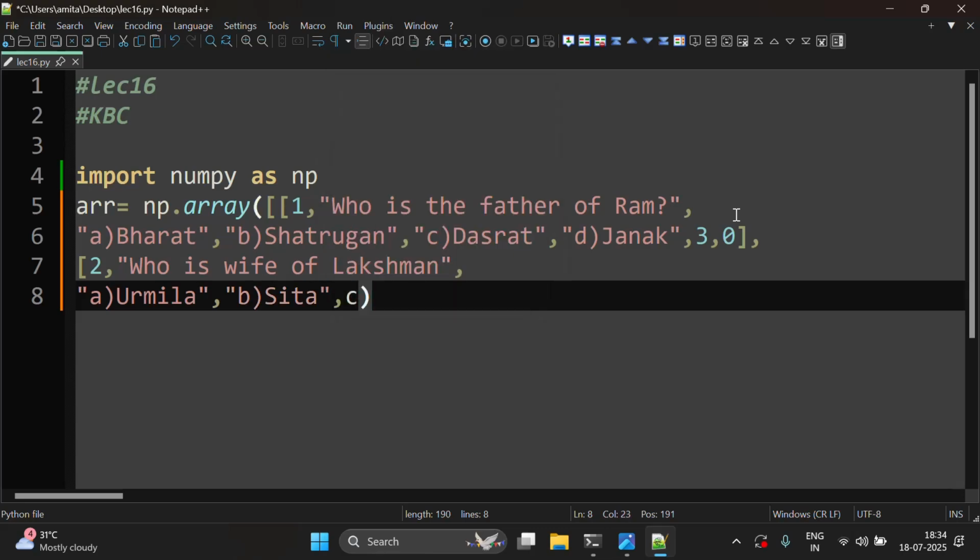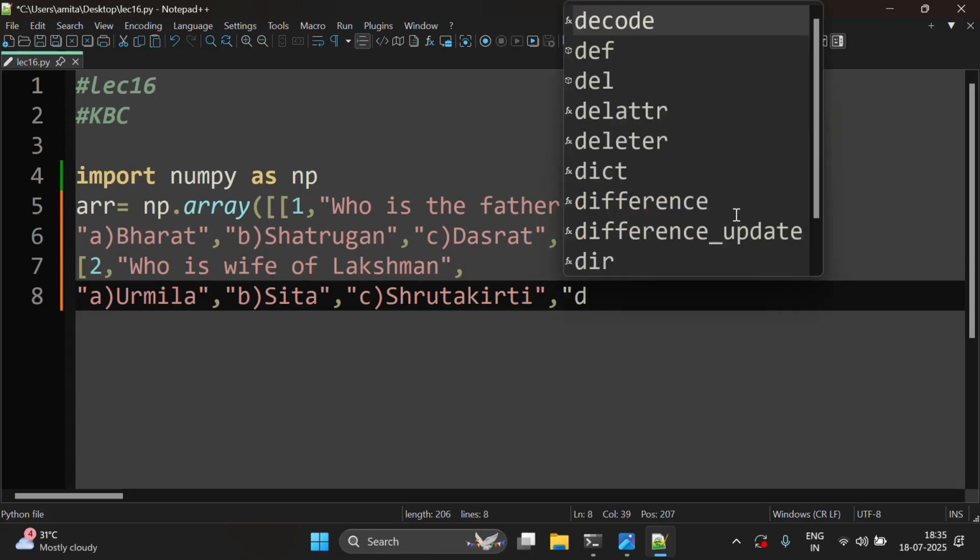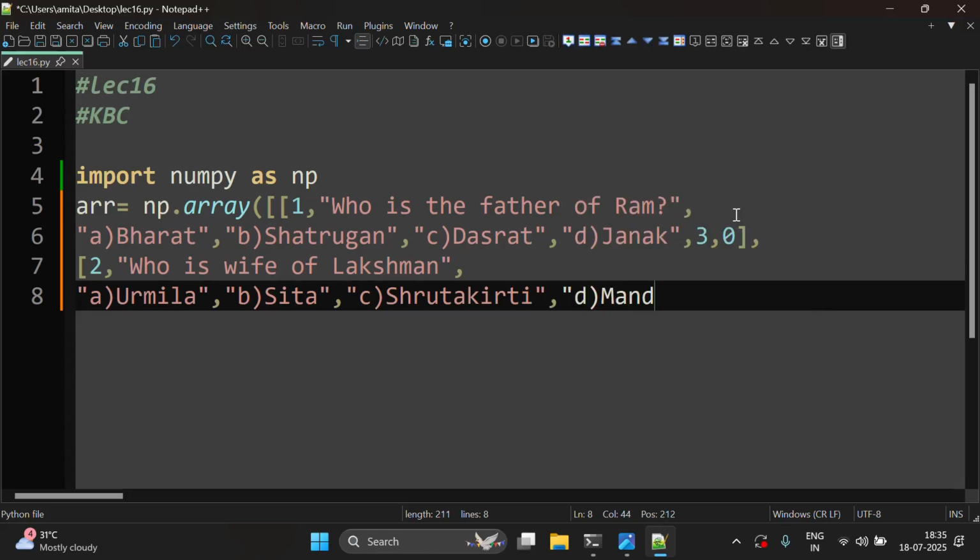Then the third option. We can write any number of questions which we want. For example, here I'm just writing 2 of the questions. So the correct answer is the first option, Urmila. So we write 1 here and then we write 0 here.